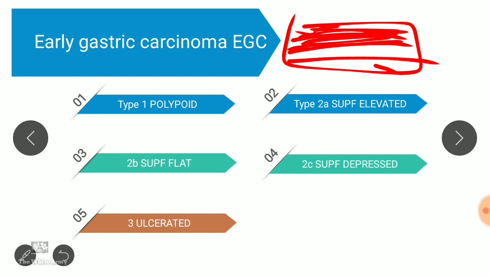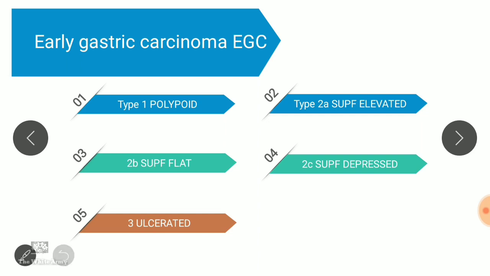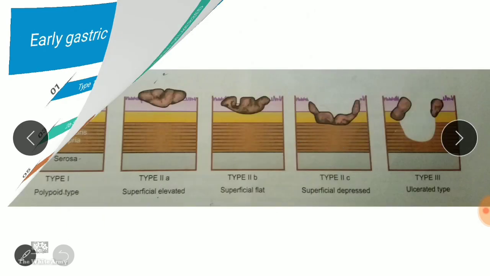There are 5 types of early gastric carcinomas, namely type 1, type 2A, 2B, 2C, and type 3. Type 1 is also known as polypoid, 2A superficial elevated, 2B superficial flat, 2C superficial depressed and 3 ulcerated.